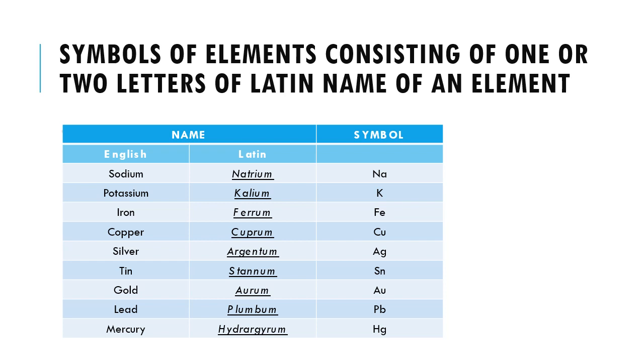Whatever symbols are represented here, you have to learn them by heart, and in the same format: the first letter is in uppercase, that is, a capital letter, and if there is a second letter, it is in lowercase, a small letter. In the same manner, you have to learn them by heart.